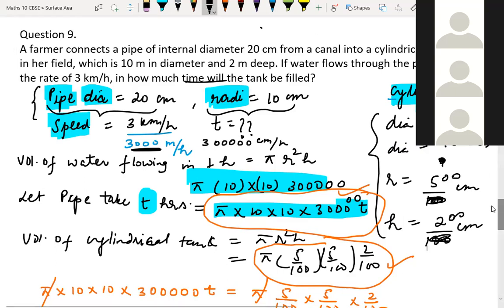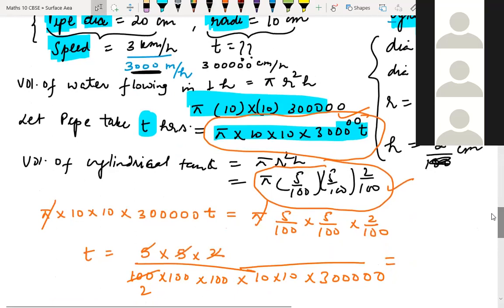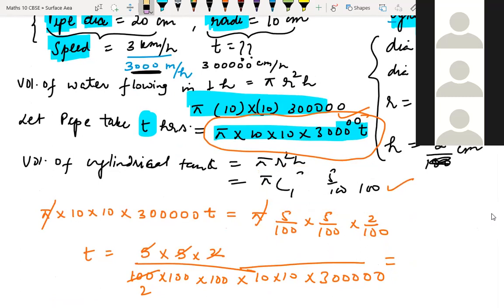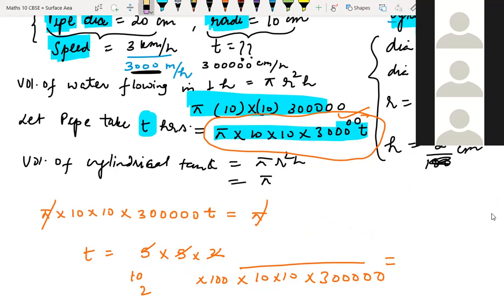So here only we have to do this one. I'm erasing right now. I think now it's coming easily.